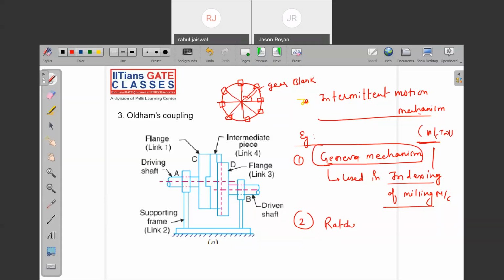I think this is you know. I hope that you know this ratchet and pawl mechanism. Ratchet mechanism is used in clocks. No doubt, used in clocks.